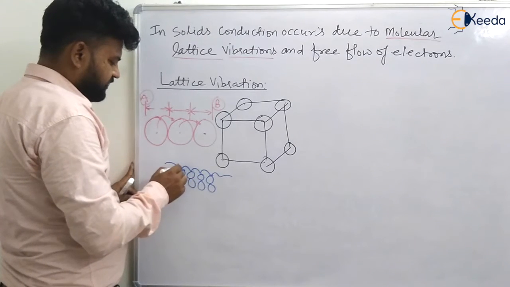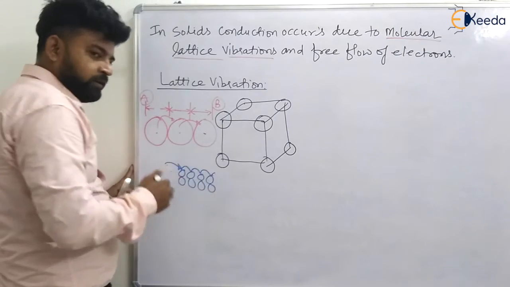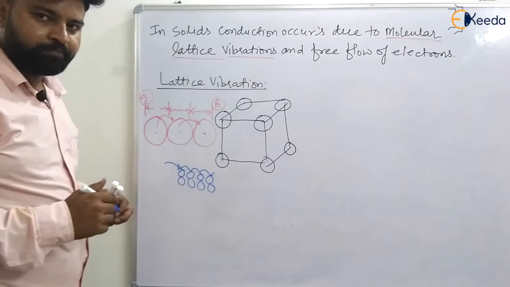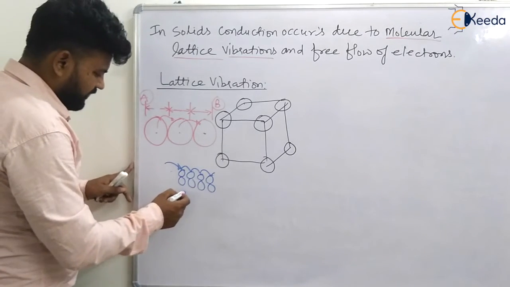If there is some energy transfer to this one cycle, it will be transferred from this side to this side through these particular cycles. Okay, guys, it can be understood like this.